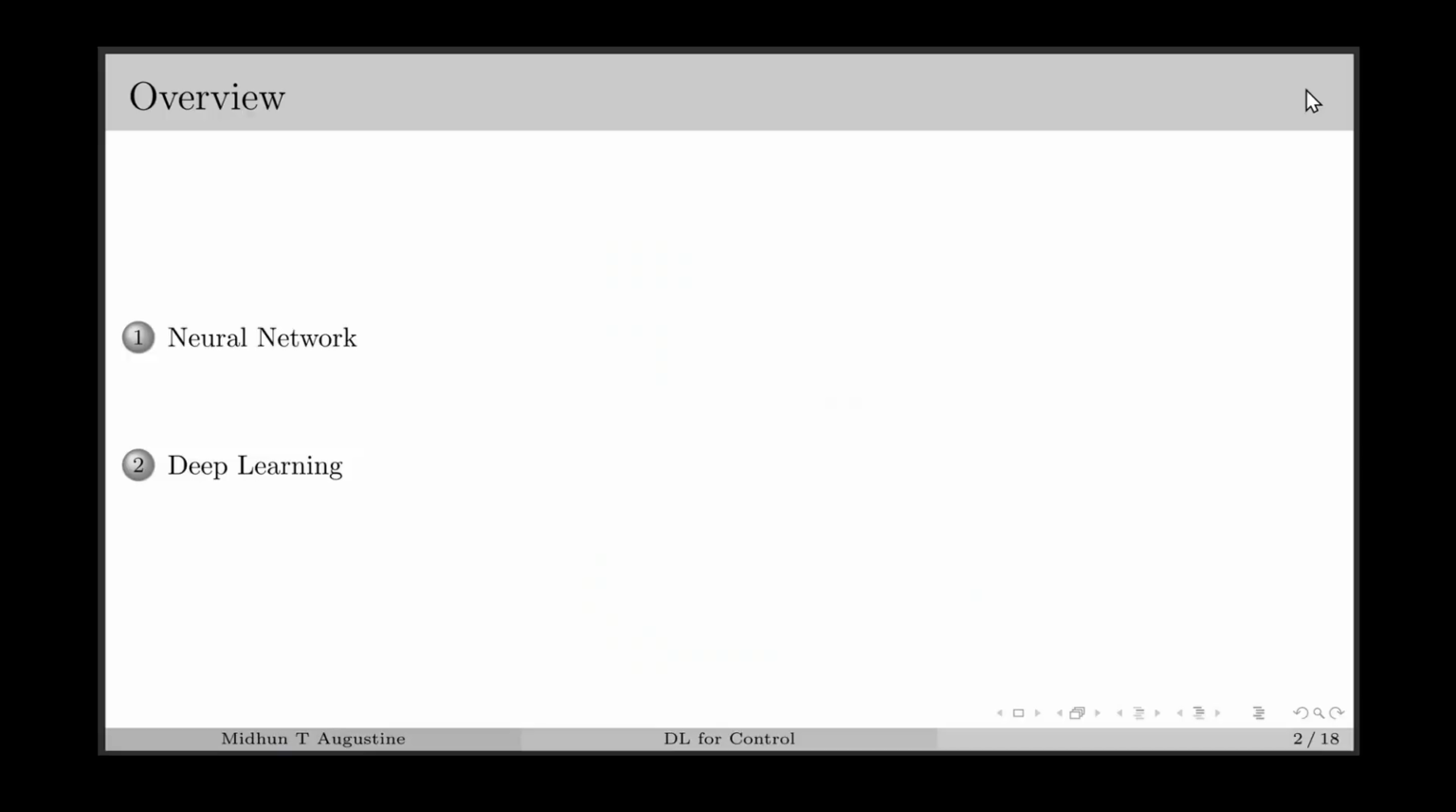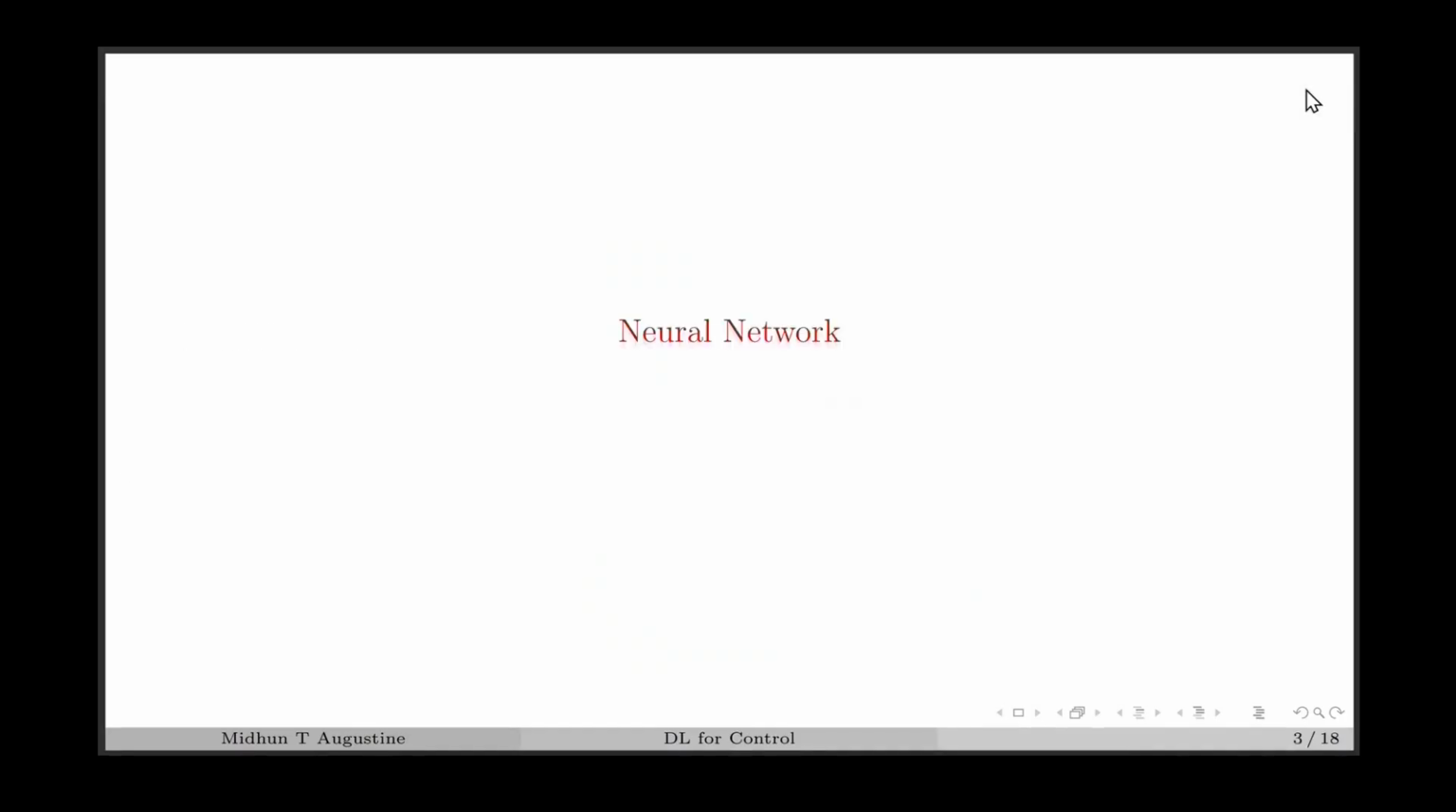Here is the overview of this lecture. We will be starting with a brief introduction to neural network and its components such as artificial neuron and activation function. Then we move on to deep learning, which can be considered as a subfield of neural network. In general, neural network or artificial neural network can be considered as a nonlinear mathematical model, which is one of the most popular models in artificial intelligence and machine learning.